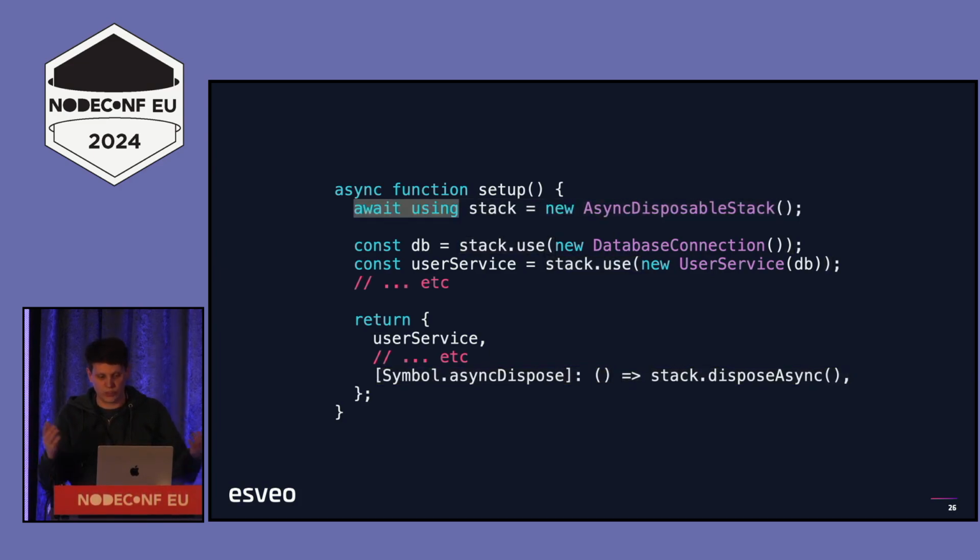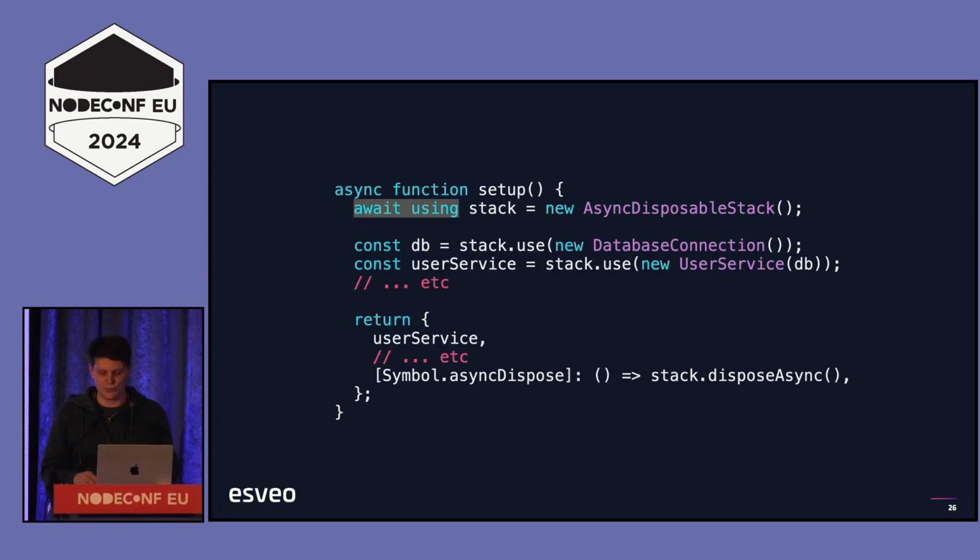We can try simply adding await using in this case, but the problem with this is that this is going to clean everything up as soon as the function returns. Which means I'm going to create all of my resources, everything I need, return this, and immediately clean it up so that nobody else can ever use them, and the function is now useless. So how do we resolve this?